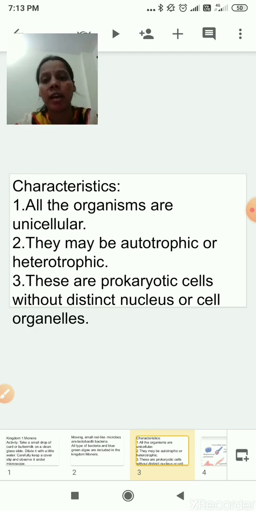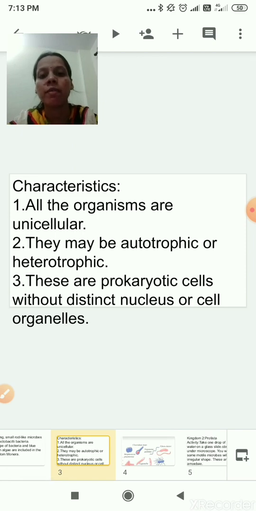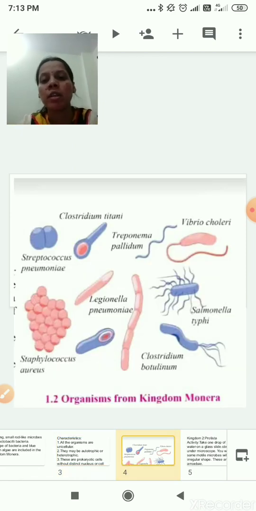Then first characteristic is all the organisms are unicellular. They are autotrophic or heterotrophic, and these are prokaryotic cells without distinct nucleus or cell organelles. Now we can see the example, we can see the picture of kingdom 1 Monera. These are the organisms from kingdom 1 Monera. You can see the picture of different organisms which comes under kingdom Monera. Yes, all of you have seen the picture.